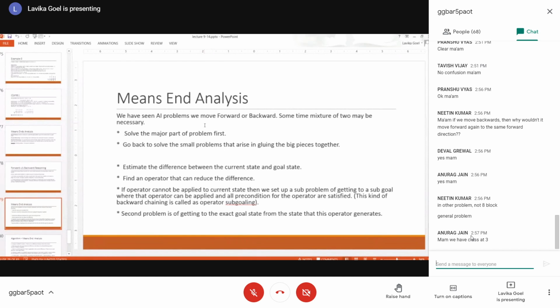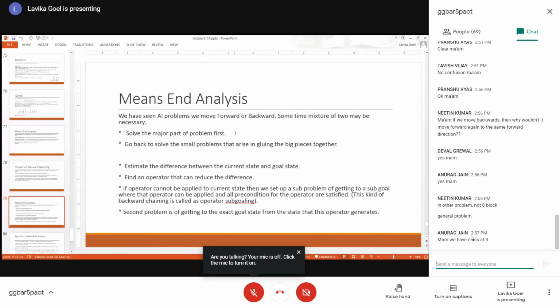So basically, we use a mixture of forward and backward in this way. We solve the major part of the problem. We do forward reasoning and solve the major part of the problem. Then we go back to solve the small problems that have arisen in gluing the big pieces together. So you have solved the big pieces using forward reasoning. Then you go backward and solve the small pieces for integrating those bigger sub solutions. So you found the sub solutions through forward reasoning, then you integrate those sub solutions using backward reasoning. This is the normal strategy we follow when we want to use a mixture of forward and backward.